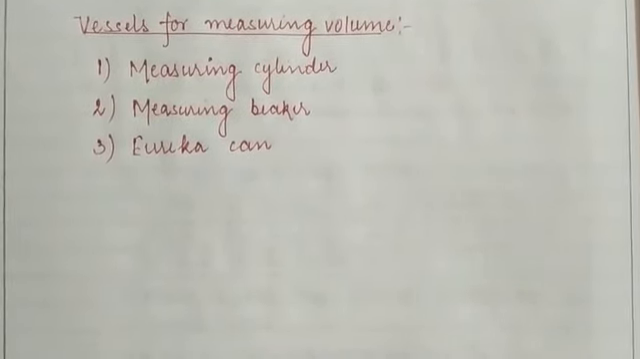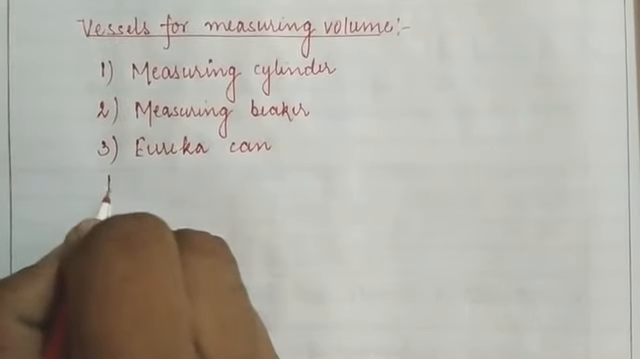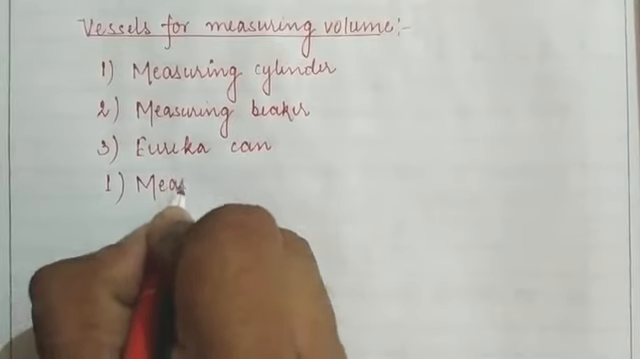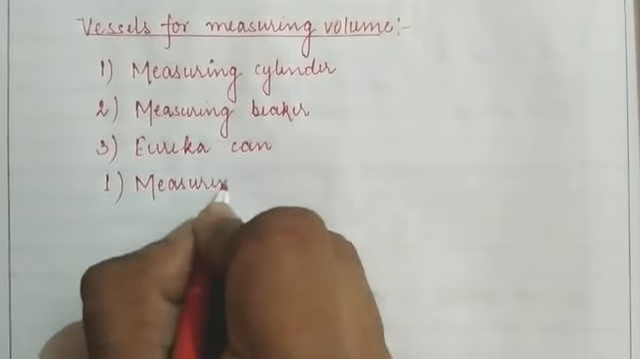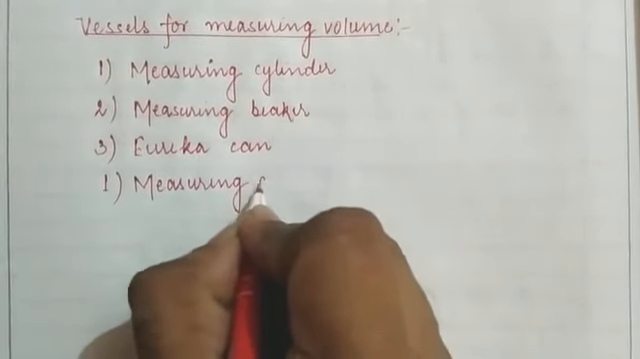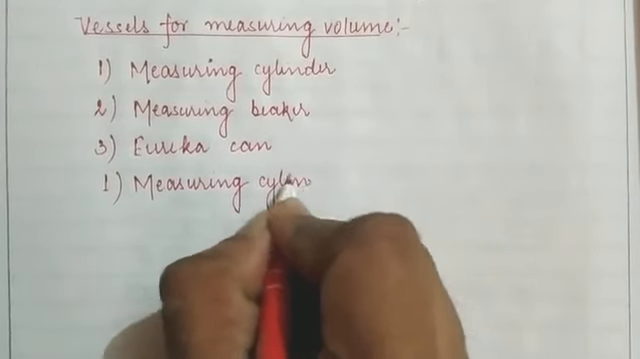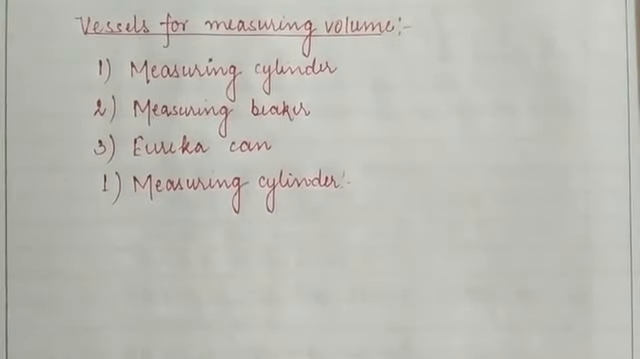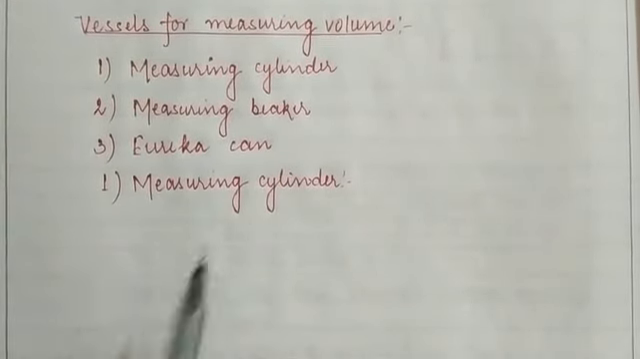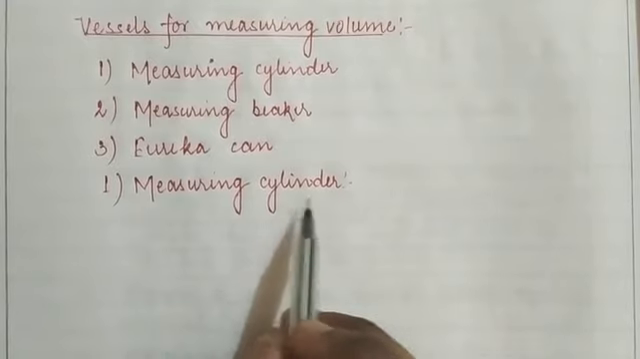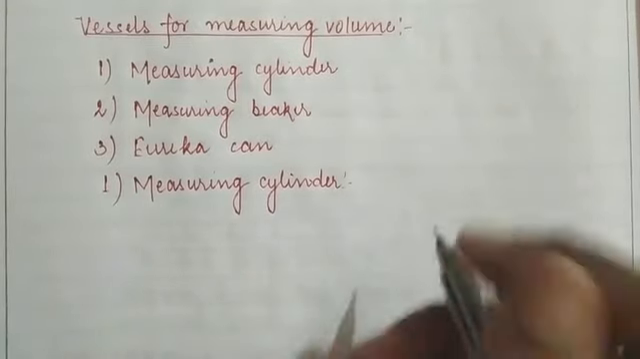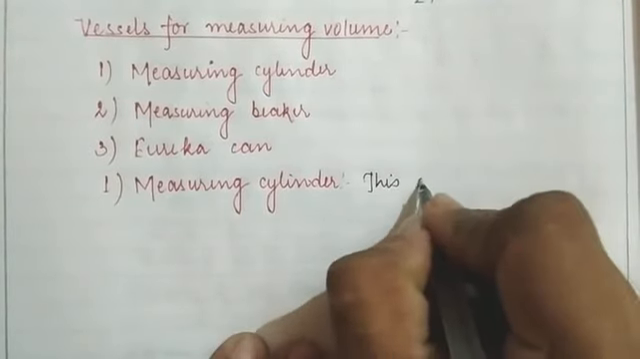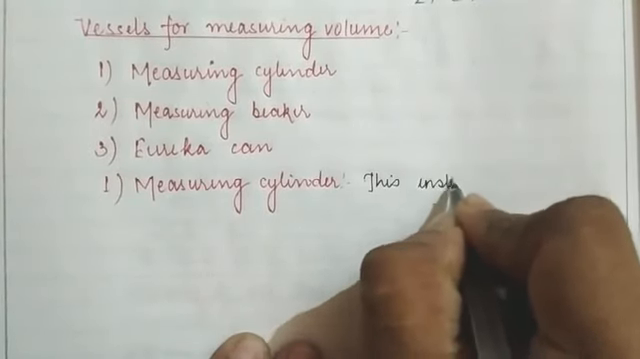So first I am going to discuss the measuring cylinder. What do you mean by the measuring cylinder? Children, from the name it is already clear that it is a geometry in the shape of a cylinder. Now, how can we describe this instrument?